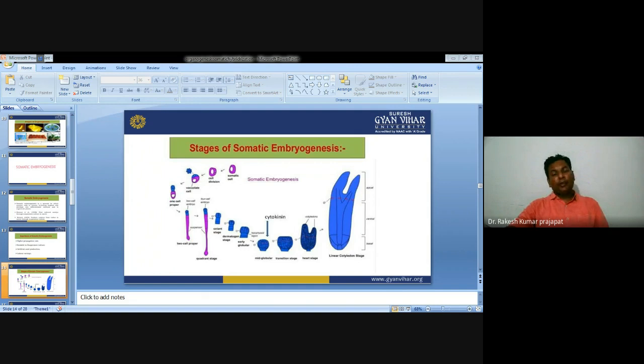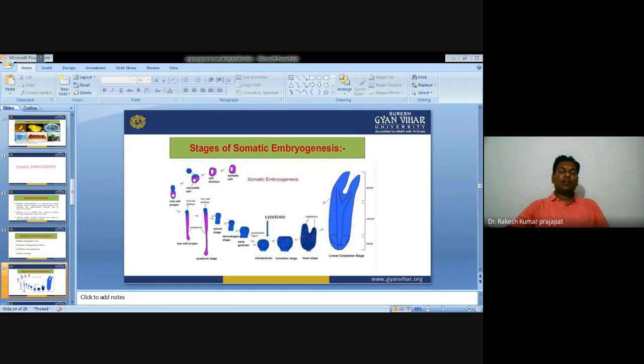Then later on, if we provide further nutrition, the somatic embryo will develop from globular to heart shape, then cotyledonary shape, then torpedo shape. The cotyledonary torpedo shape is the mature stage of the somatic embryo. The globular and heart shape is the immature stage.